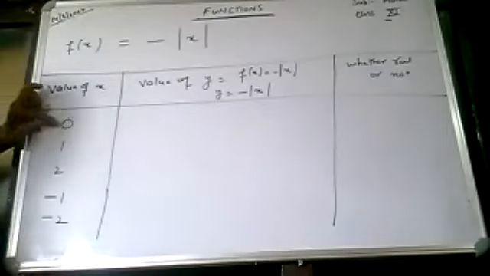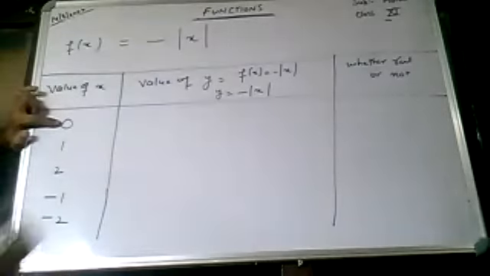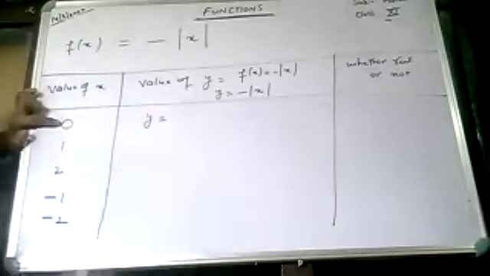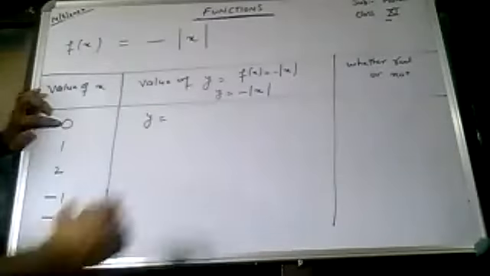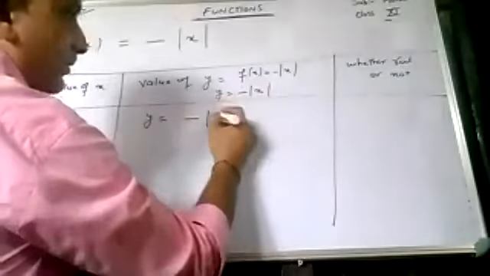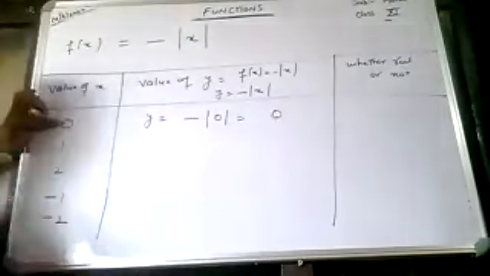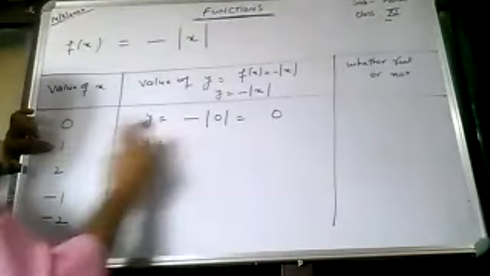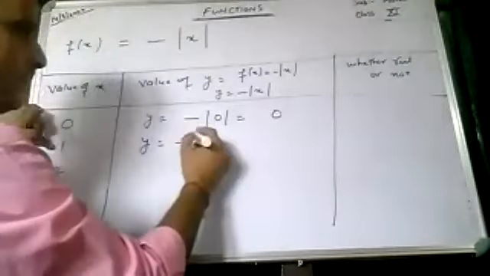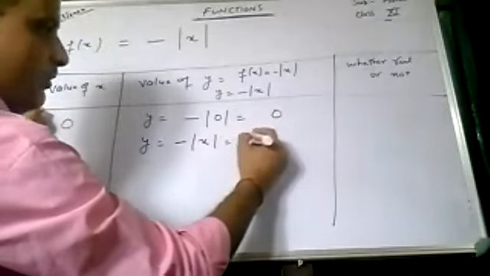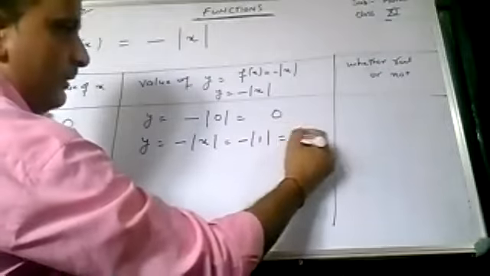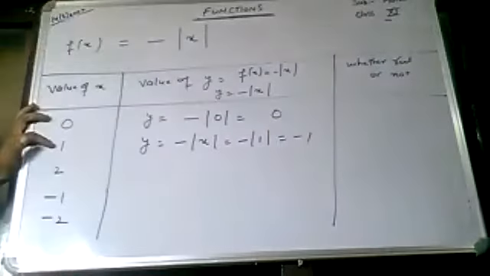If I give the value of x as 0, so modulus of 0, how much will y come, class? What should be the answer of y? y is minus of x, x is 0, so the answer is 0. If I give x as the value 1, what is y? Minus modulus of x. So this is minus modulus of 1. Mod of 1 is how much? 1. So this is minus 1.